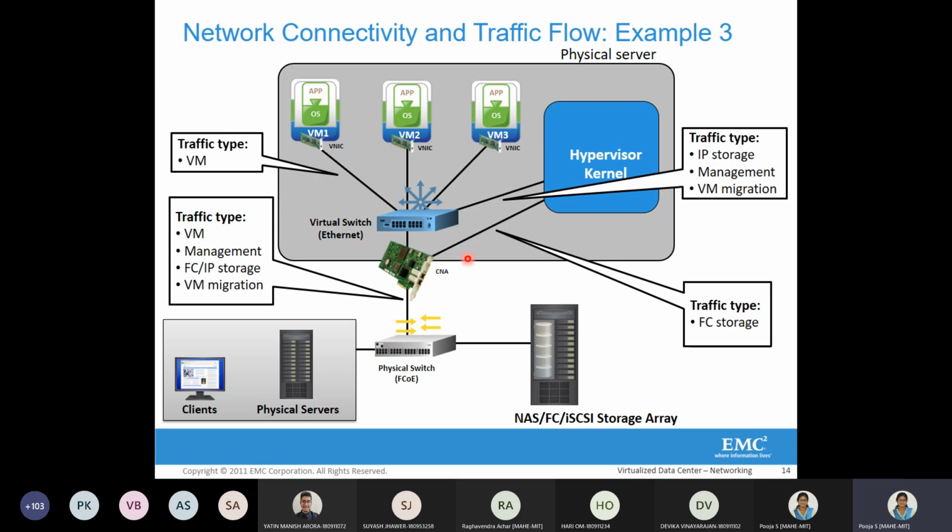When it is only IP storage access, the CNA will act like a physical NIC. But when there is a Fiber Channel storage access from the hypervisor kernel, it will see it as a host based adapter. That is the advantage of the converged network adapter: it performs both functionalities, accessing IP storage and Fiber Channel storage.